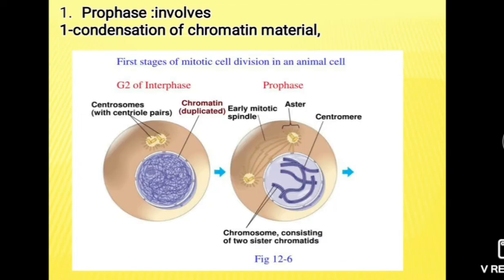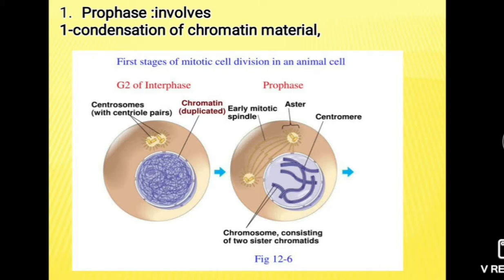At the beginning of prophase, the chromatin material gets coiled to form chromosomes. Then during this prophase, the nuclear membrane and nucleolus start disappearing. Spindle fibers start appearing. This is the spindle. And the spindle fibers start appearing during this prophase.